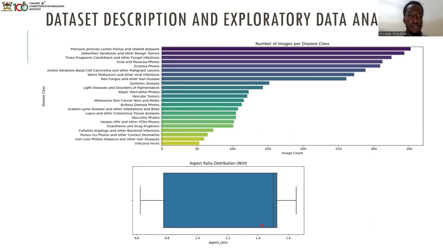As you can see here, these images show the general class imbalance. Some diseases like psoriasis have way more images than smaller ones, let's say hair loss photos, alopecia, and so on. And in the aspect ratio distribution, we see that most images are actually wider than they are tall.